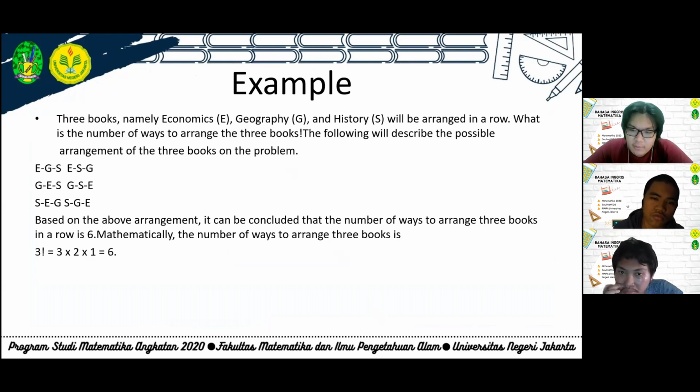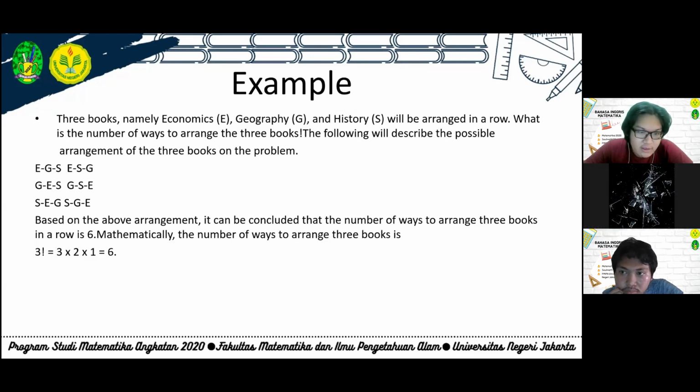This is an example problem using the first formula. Three books, namely Economics or E, Geography or G, and History or S, will be arranged in a row. What is the number of ways to arrange the three books? The following will describe the possible arrangement of the three books on the problem.